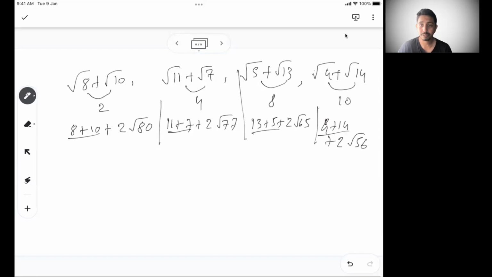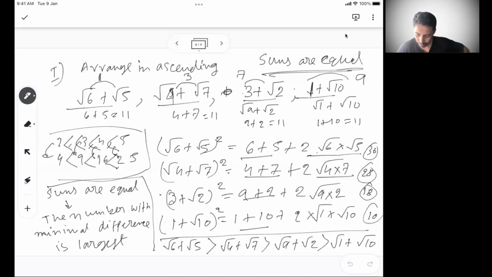But the next part, which is under root, is 80 here, 77 here, 65 here, 56 here. So this is more than this, more than this, more than this, right? So again, this is a very foundational understanding: where the sums are equal, by sum I mean the absolute values under the root are equal, then whoever has the lowest difference of absolute values will be the largest, right?